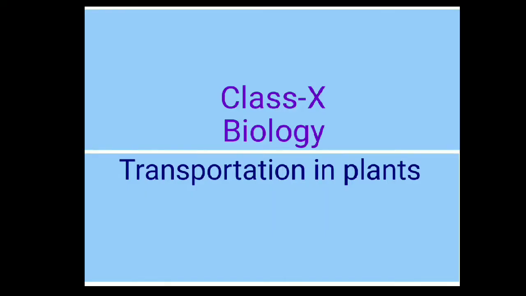Hello students, in this class we are going to discuss transportation in plants. Transportation is actually a life process, because it is the process by which essential substances like oxygen, food materials, vitamins, minerals and water are supplied so that each and every cell of your body will receive them. So some arrangement is required by an organism in order to carry out this transportation activity.